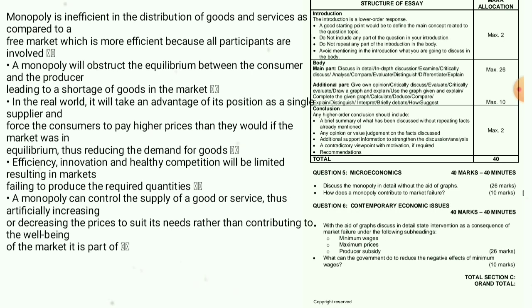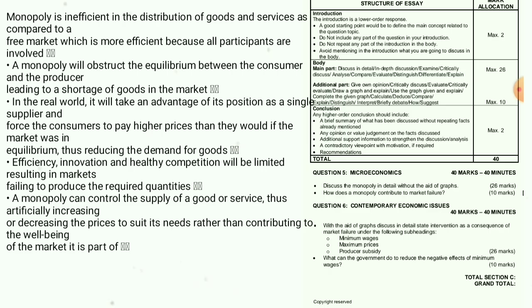A monopoly will obstruct the equilibrium between the consumer and producer, leading to a shortage of goods in the market. In the real world, it takes advantage of its position as a single supplier and forces consumers to pay higher prices than they would if the market was in equilibrium, thus reducing the demand for goods.